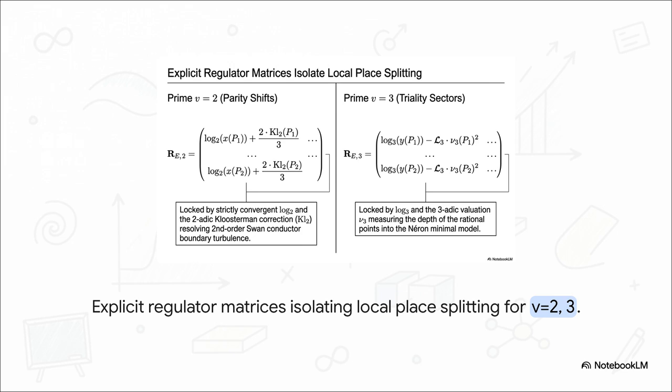For prime v equals 2, the matrix is locked by strictly convergent log base 2 functions alongside two added Kloosterman corrections that resolve parity shifts. Then, for prime v equals 3, it's locked by log base 3 and triality valuations that track exactly how deep the points penetrate the singular components of the minimal model. These matrices are the explicit algebraic volume scalars that regulate the whole system.